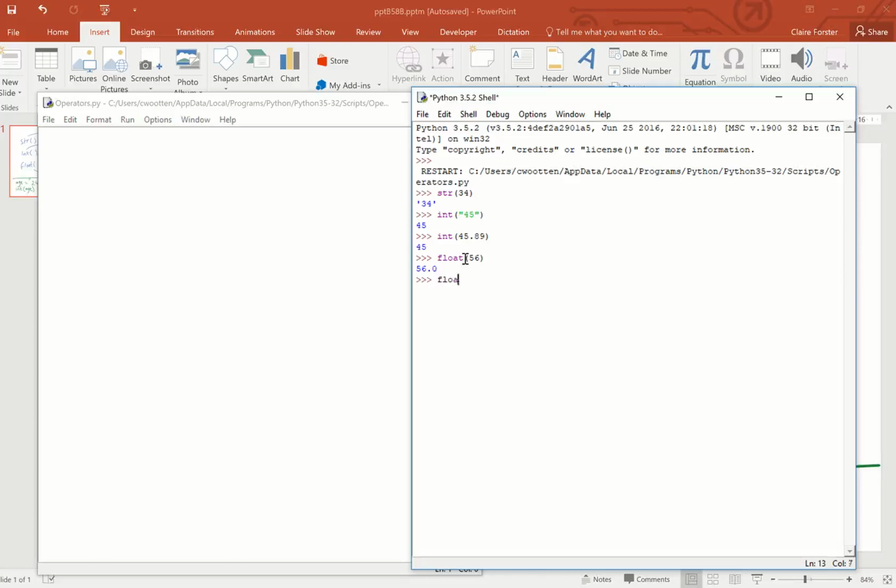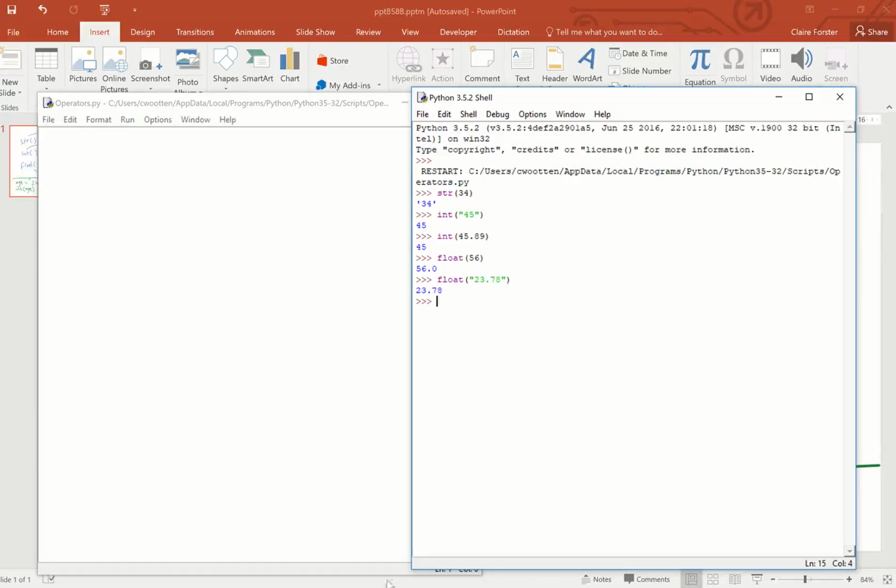And let's send float now a string 23.78, and we've got 23.78 as a float number, a real number. So we can convert data types into different data types within reason, so that we can then work on them.